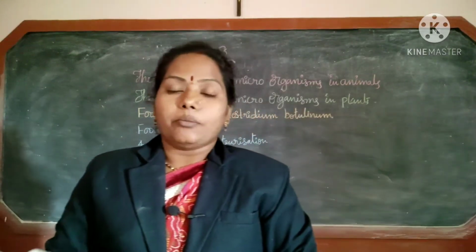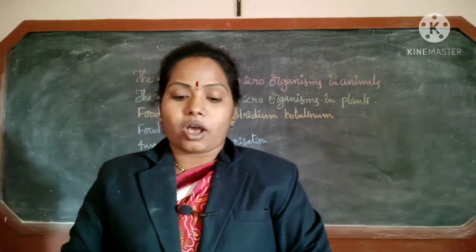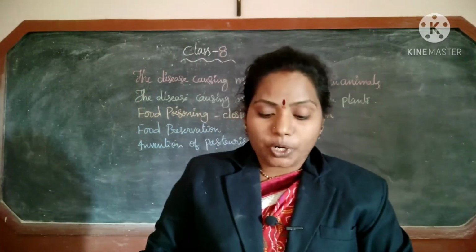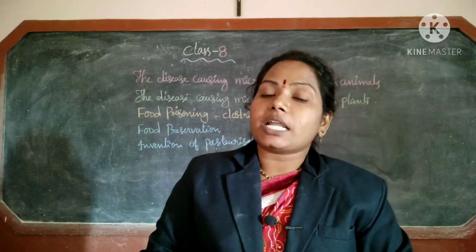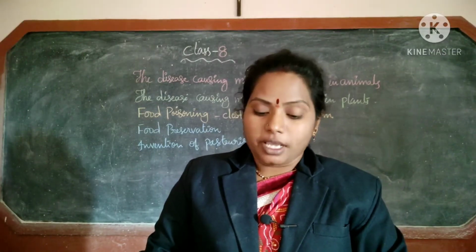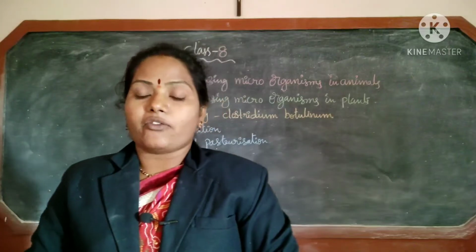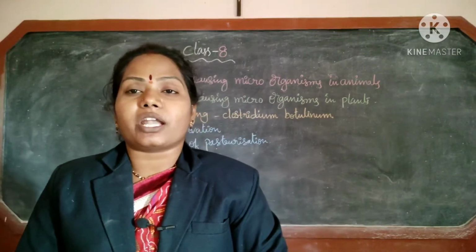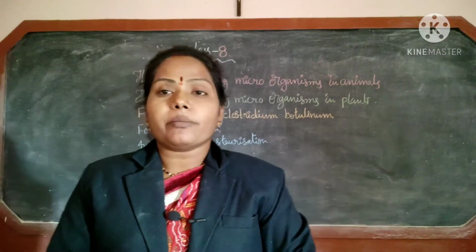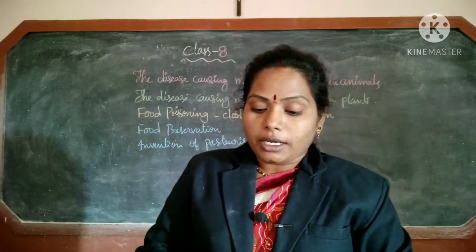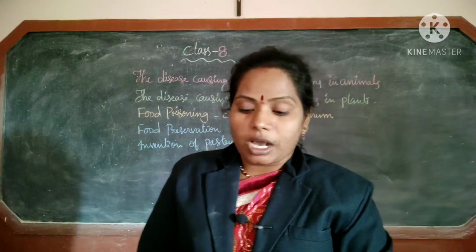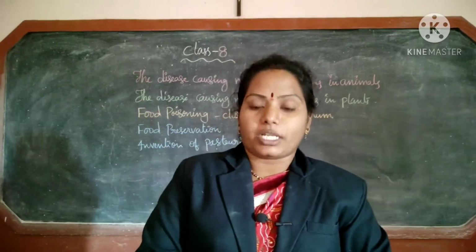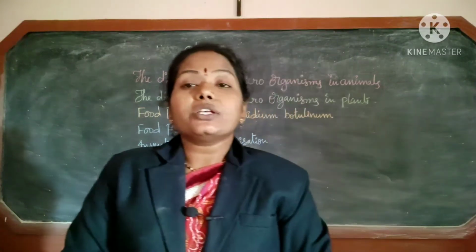Next, malaria. Malaria disease is caused by the causative microorganism Plasmodium. Next, the vector is the female Anopheles. Female Anopheles is one type of mosquito. Next, the preventive measures are to use mosquito repellents and mosquito nets, and avoid stagnation of water.